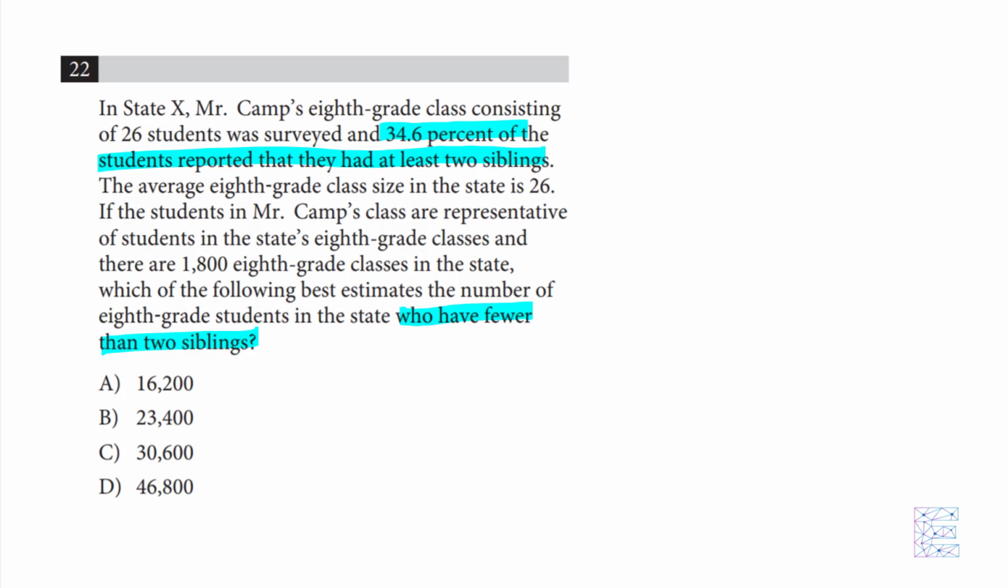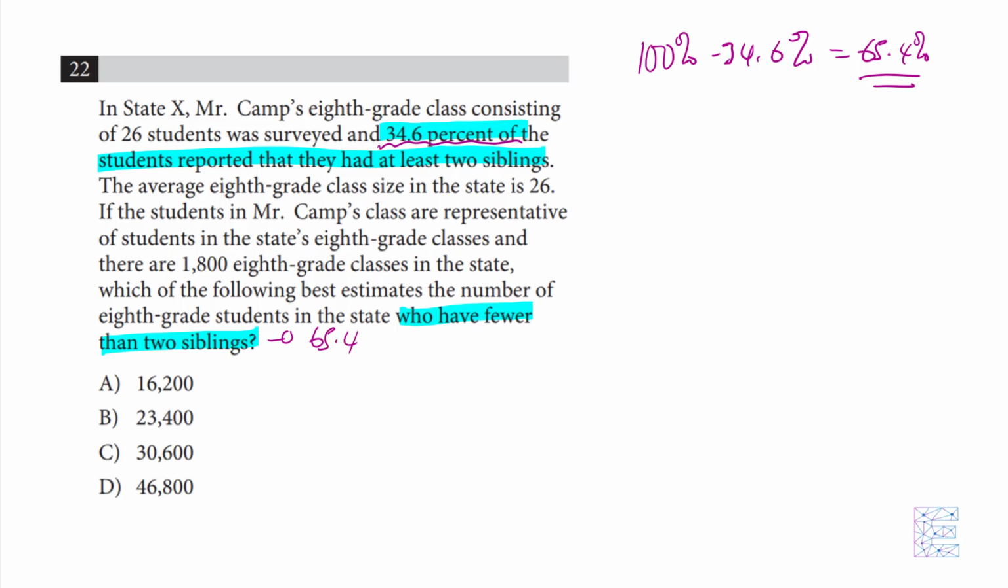If 34.6% are students who have at least 2 siblings, students who have fewer than 2 siblings is going to be 100% minus 34.6%. And you'll find that that's going to give you 65.4% of students that have fewer than 2 siblings. So this percent right here is 65.4.